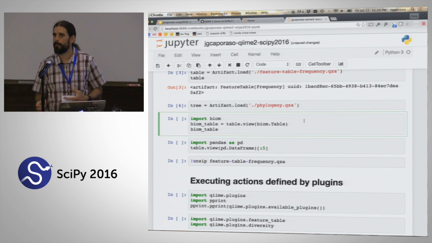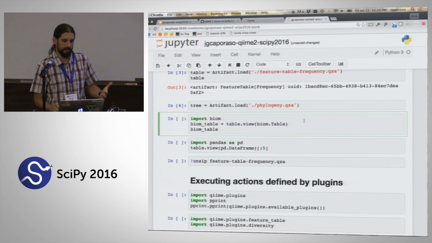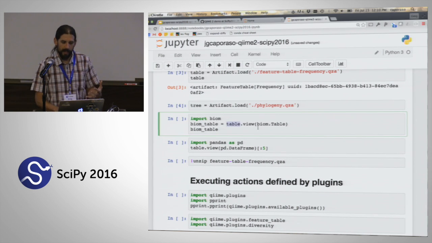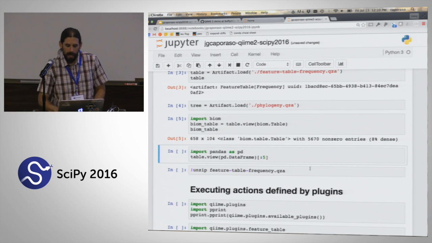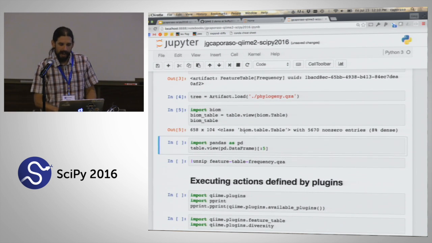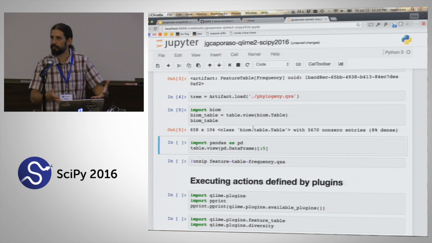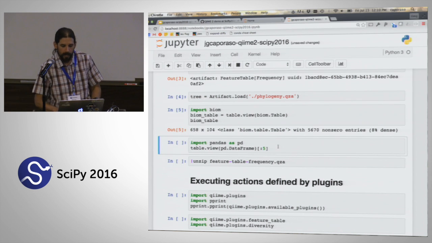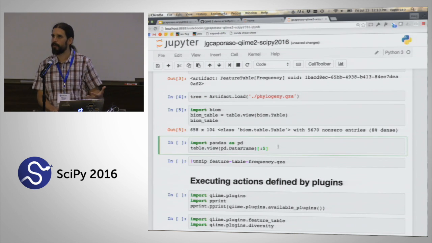But another function that might work with this might want something else as input. And so what you would do is you would just tell that artifact that you want to take a biome table view of it. And so that shows me that I can access that underlying data structure. So I have this biome.table object here. But like I said, maybe we just want to access this as a pandas data frame.